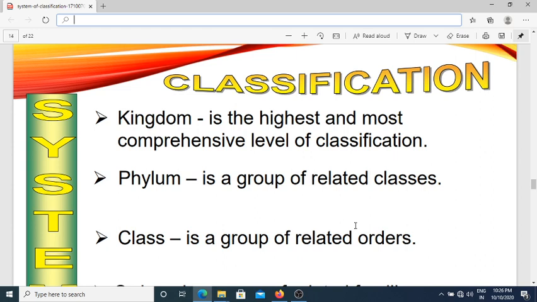Kingdom is the highest and most comprehensive level of classification. It is the highest taxonomic category and it includes all types of animals and all types of plants.